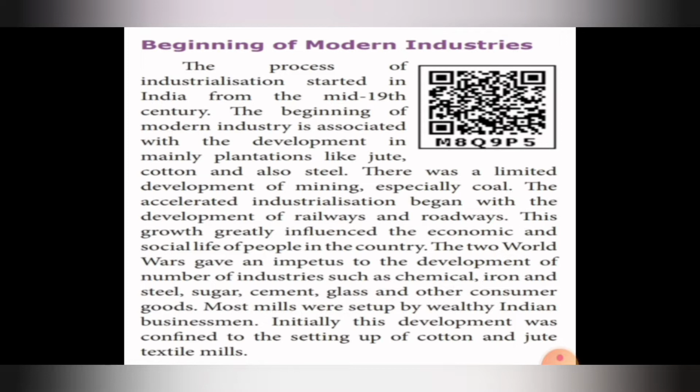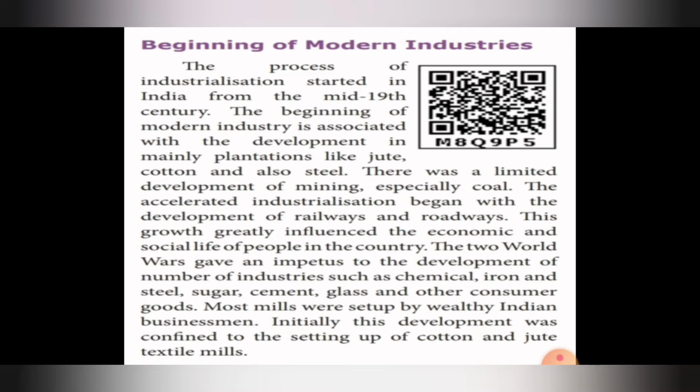The process of industrialization started in India from the mid-19th century. The beginning of modern industry is associated with the development mainly of plantation, just like jute, cotton, and also steel.